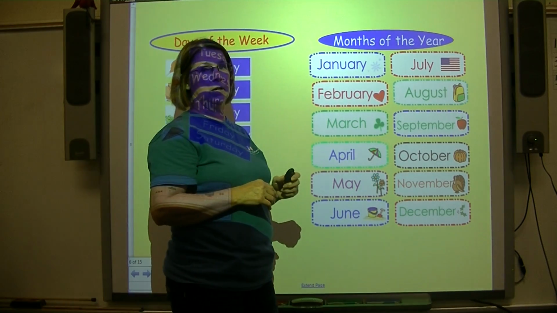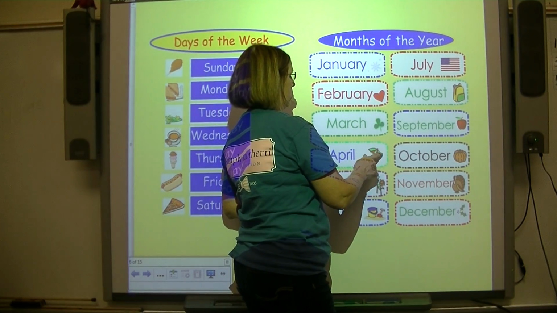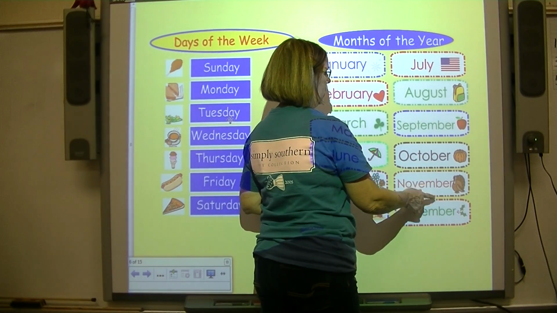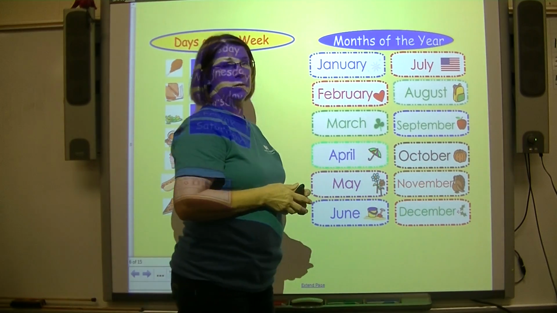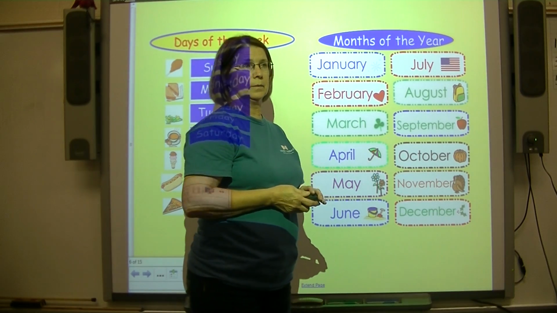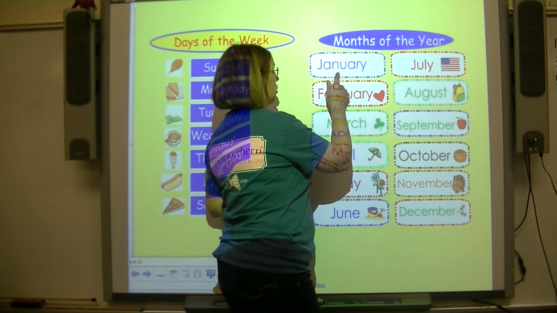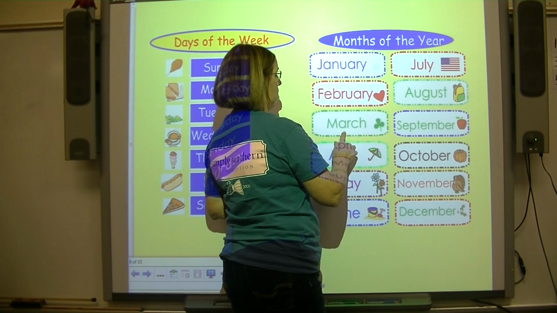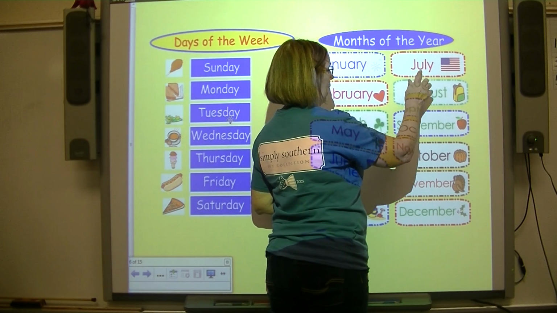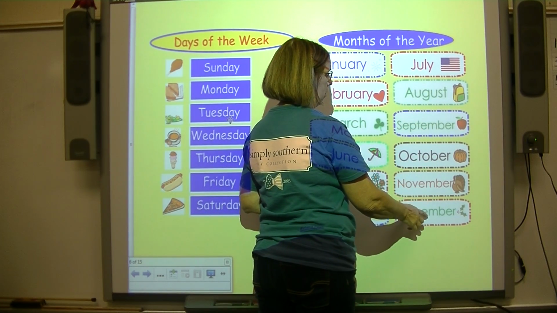How many months are in a year? Let's count. 1, 2, 3, 4, 5, 6, 7, 8, 9, 10, 11, 12. There are 12 months in a year. Repeat after me. There are 12 months in a year. Let's read the list. Get ready. January, February, March, April, May, June, July, August, September, October, November, December.